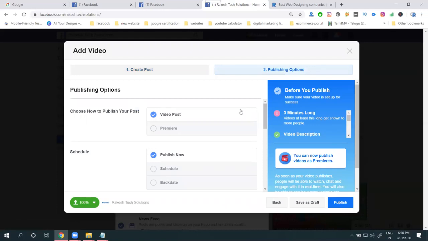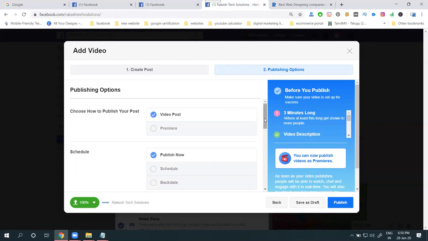Next, how to publish a video? Publishing a video will be of two types: on-time publish with live publish. Here we are not using any kind of software. Publishing will be in two patterns: on-time publish with Facebook live. Facebook gives a feature called Premiere. Facebook gives the option called Premiere. Premiere is nothing but the video going to customers as a live video. As a live video, that is where you can watch that video.